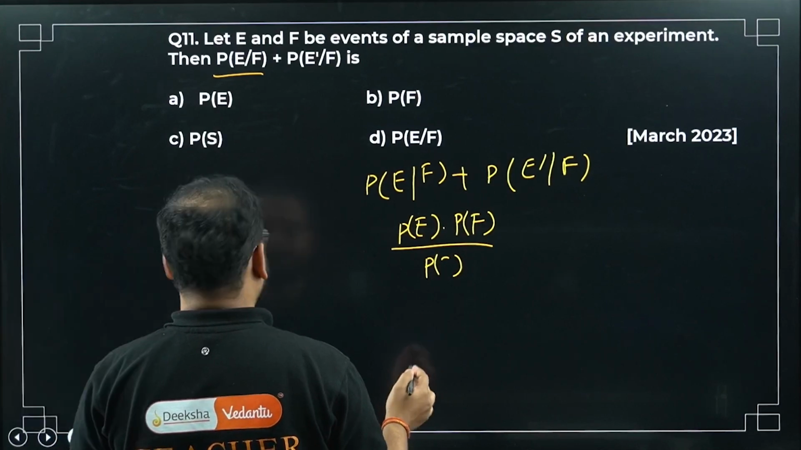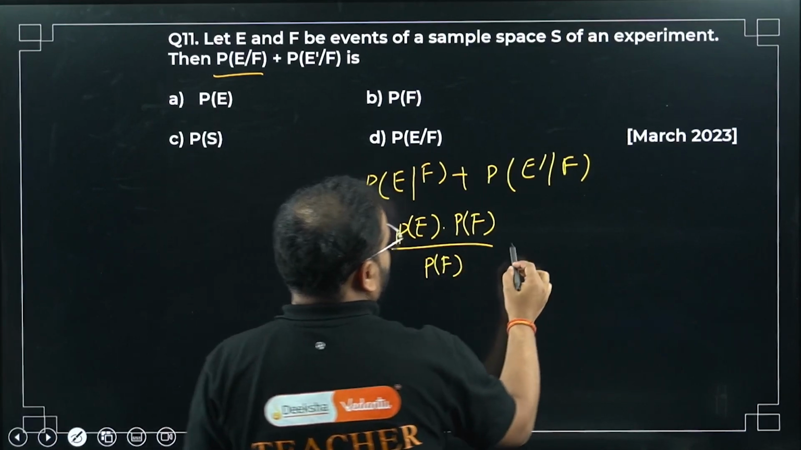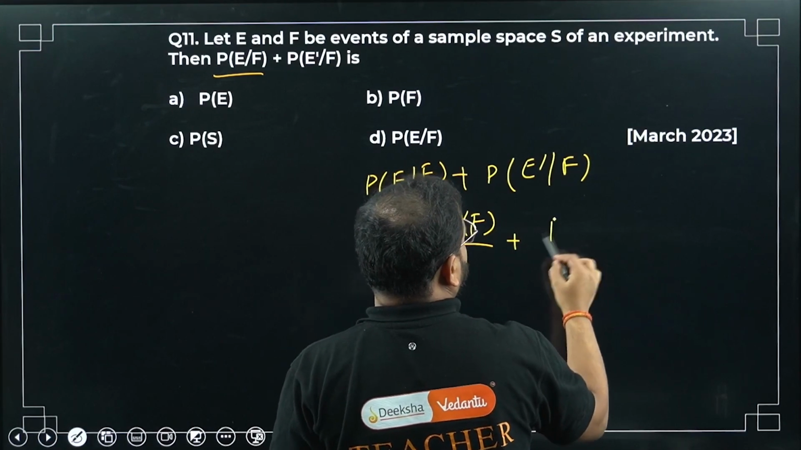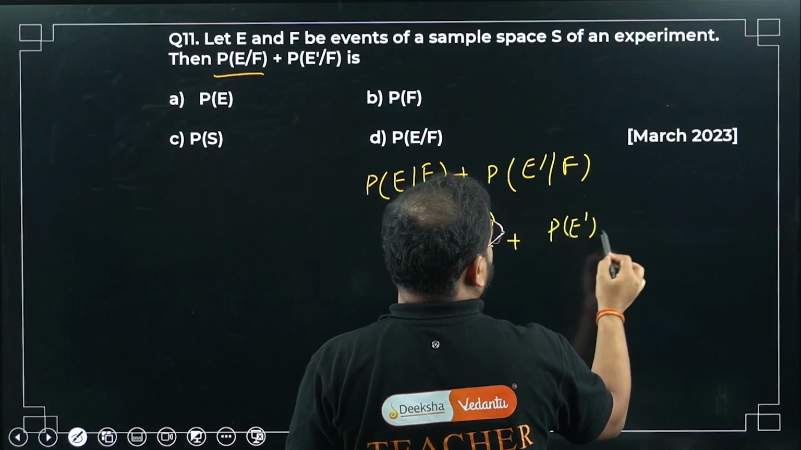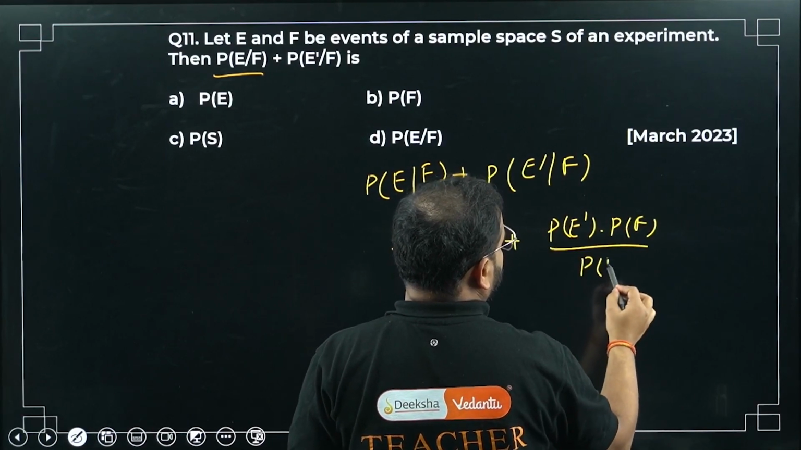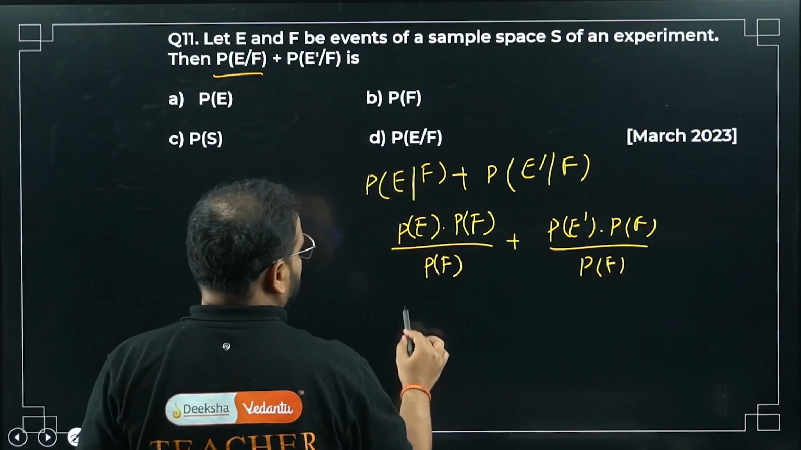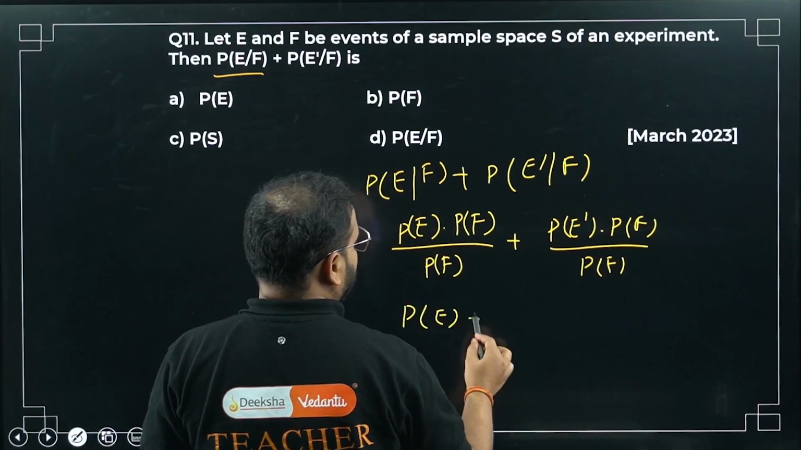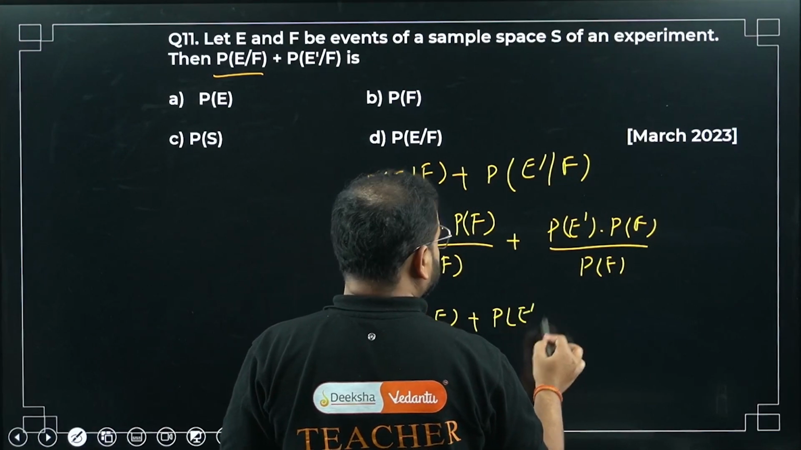Divided by PF plus PE dash into PF divided by PF. Check here which is getting cancelled. What I'm getting is PE plus PE dash.